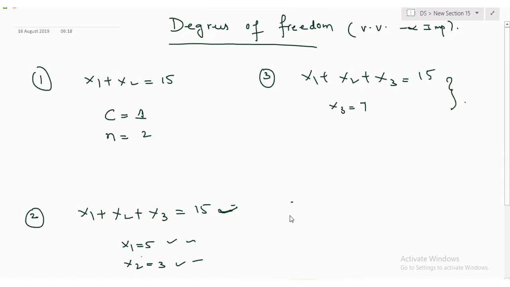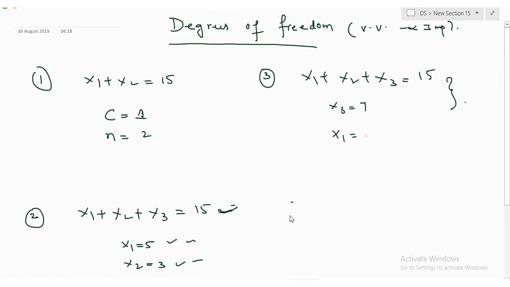Now, what choices do you have? I can choose some value for x1 or for x2 only. I cannot choose for x3. Yes or no? So now I am asking you to choose. Which one you want to choose, x2 or x3? Take anything, tell me. x1 only. Okay, x1, how much you want to choose?